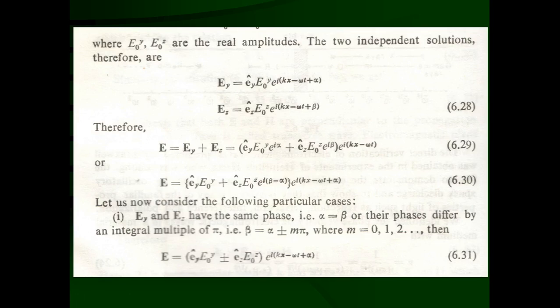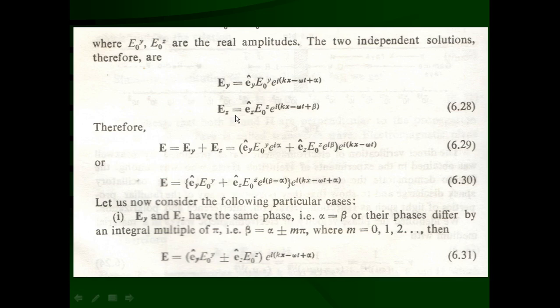The two independent solutions are therefore as follows. One of the solutions, the component of the vector E along the y direction, that is Ey, can be expressed as the unit vector y caret along the y direction times the real amplitude E0y e raised to i (kx minus omega t plus alpha). You can obtain this as E0y e raised to i alpha into e raised to i (kx minus omega t), combined, and you get E0y e raised to i (kx minus omega t plus alpha).